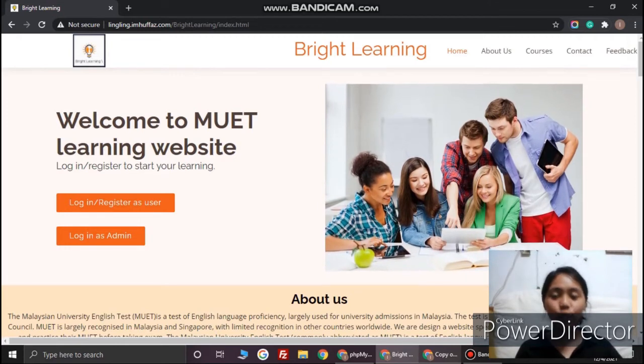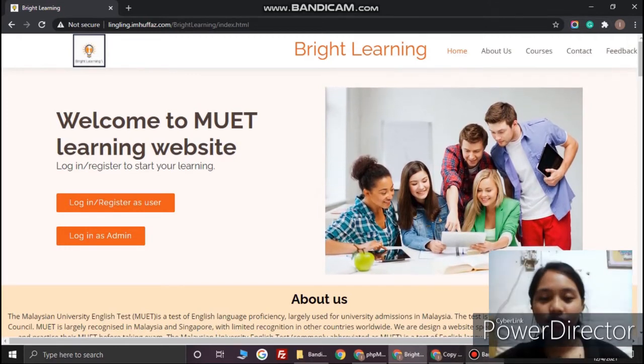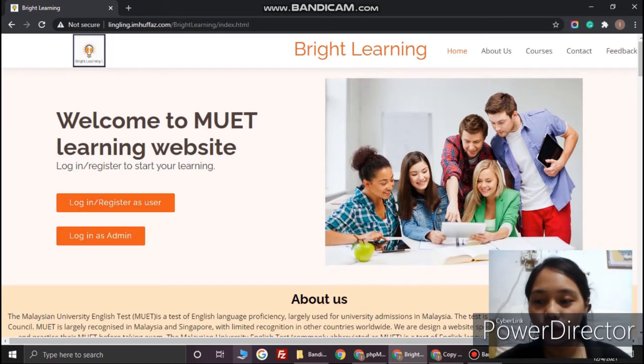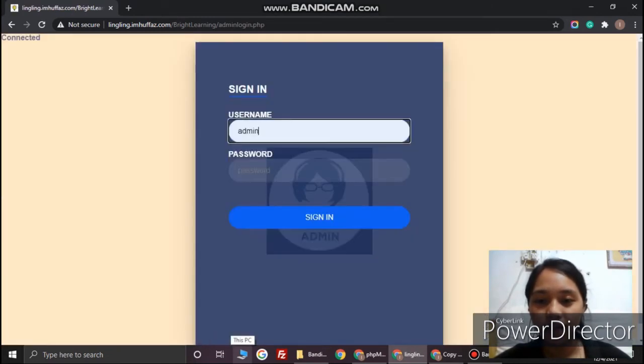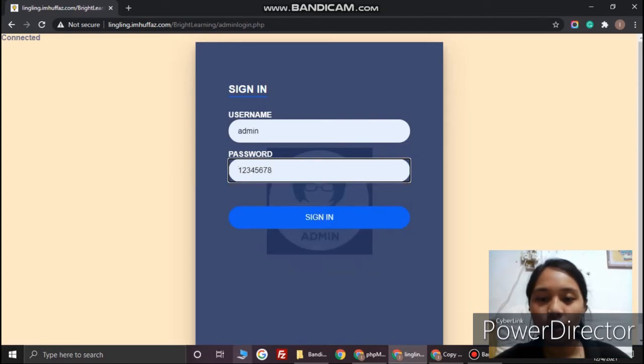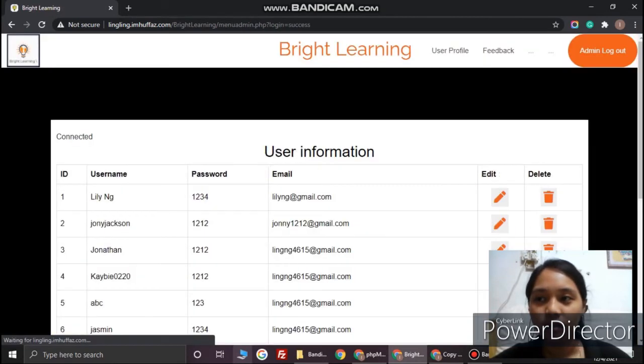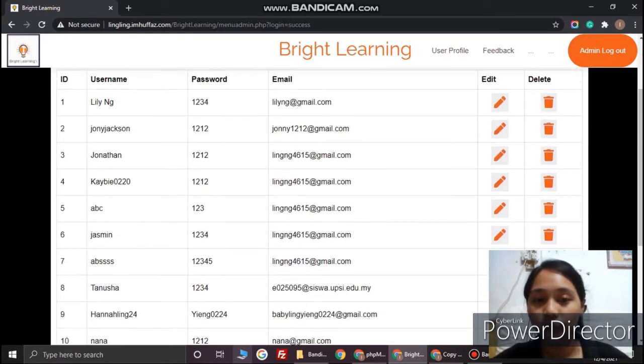Next we will go to the admin part. So now we go to the admin page. We log in as admin. We enter the admin username and the password, and sign in. After logging into the admin page, we can see the user information. Here there are the username, password and email. All of this information is shown after the user registers.